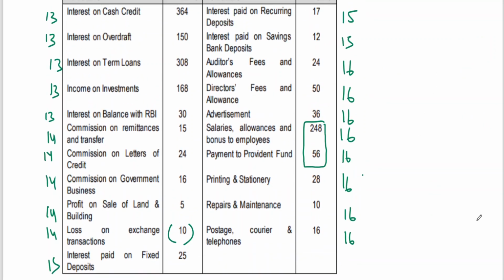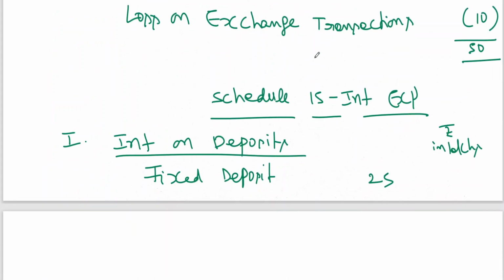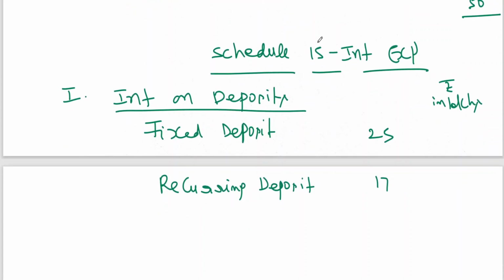Next, recurring deposit 17, savings bank deposit 12. So 25 plus 17, 42, plus 12, 54 is the total.